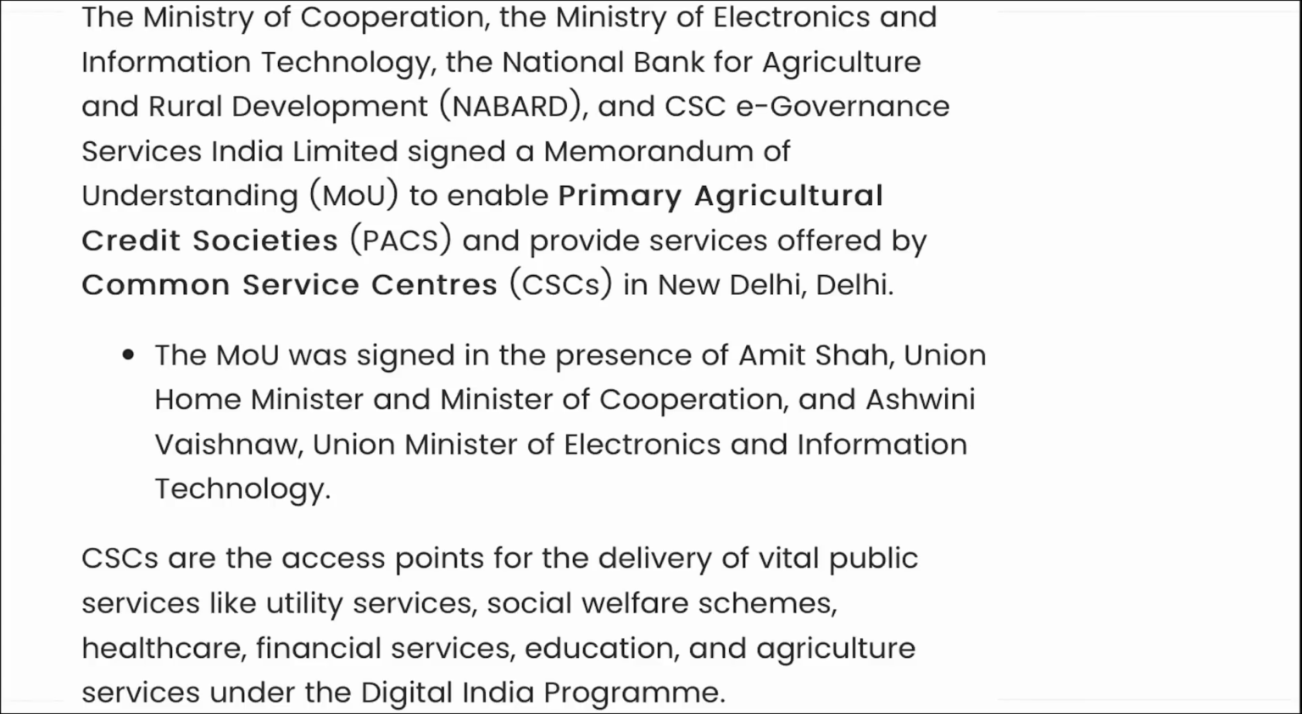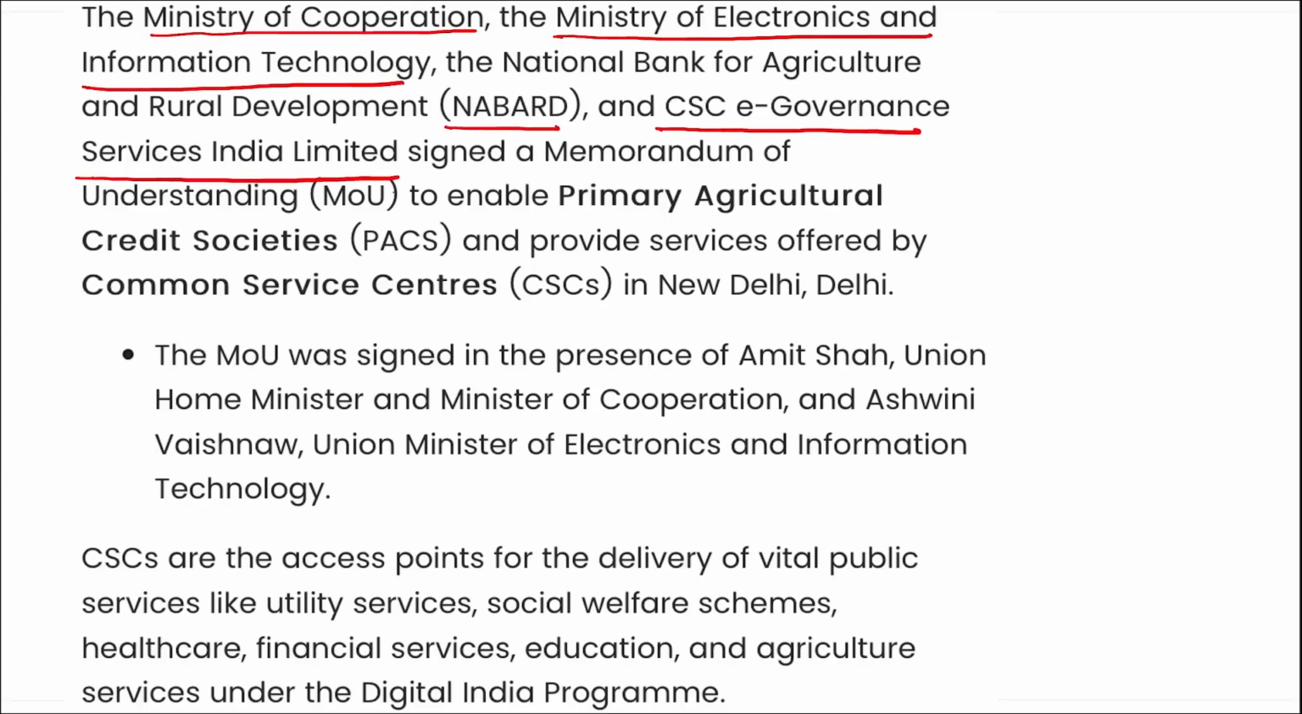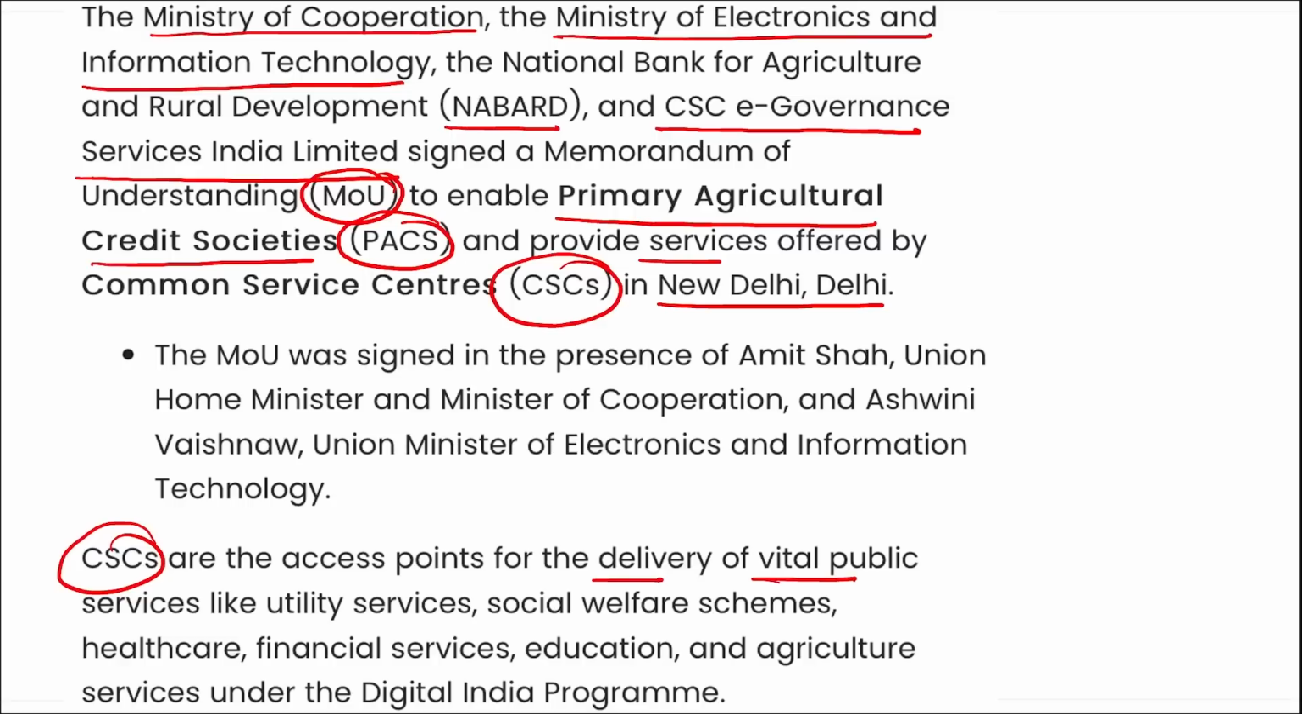The Ministry of Cooperation, the Ministry of Electronics and Information Technology, NABARD and CSC e-Governance Services India Limited together signed an MOU to enable Primary Agriculture Credit Societies, that is your PACS, to provide services that are offered by CSCs, in New Delhi. What are these? CSCs are access points for the delivery of vital public services like utility services, social welfare schemes, healthcare, financial services, education and agriculture services under the Digital India program.